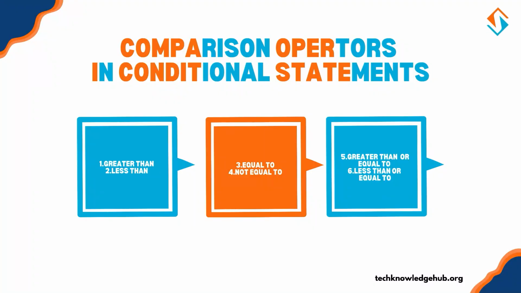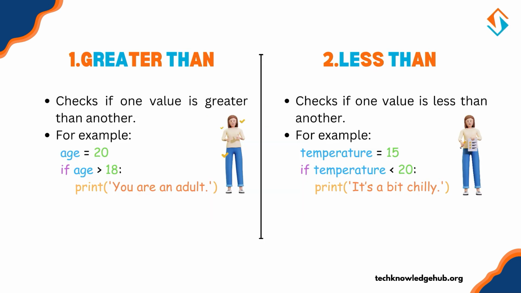To make our conditional statements work, we use comparison operators. These operators compare values and return either true or false. Let's review the main comparison operators used in Python. First is greater than. It checks if one value is greater than another. Age equals 20. If age greater than 18, then print you are an adult. Second is less than. It checks if one value is less than another. Temperature equals 15. If temperature less than 20, then print it's a bit chilly.